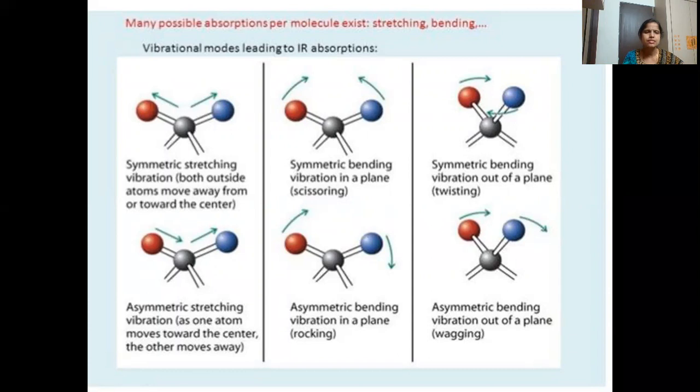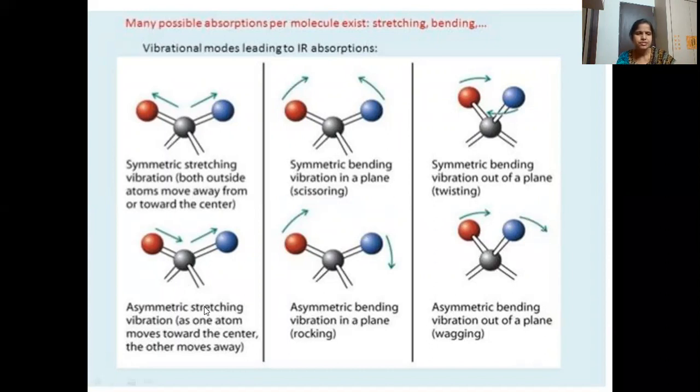This is known as symmetric stretching. When you pull it, the bond length becomes larger, and if you push it towards the center, the bond length decreases. So bond length increases and decreases in symmetric stretching.